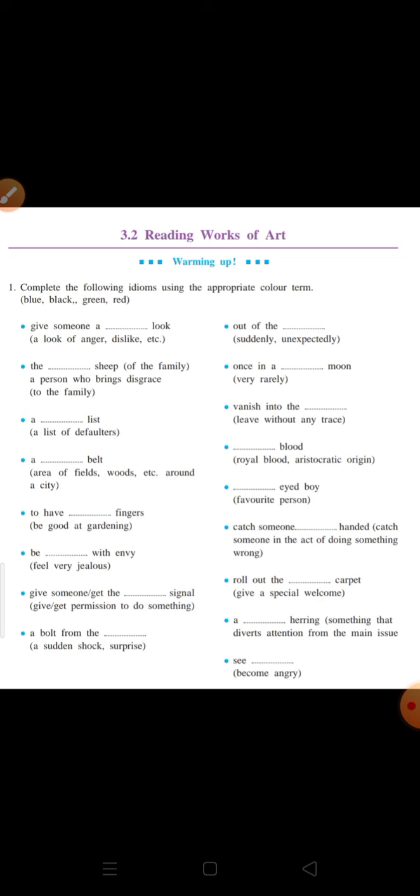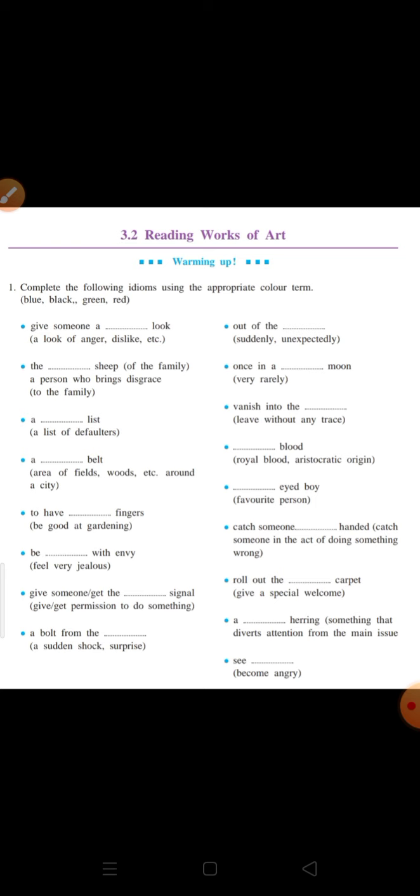Before we begin with the chapter, let us quickly see the warming up activity. The first warming up activity says complete the following idioms using appropriate color items. A few colors are given, that is blue, black, green and red.